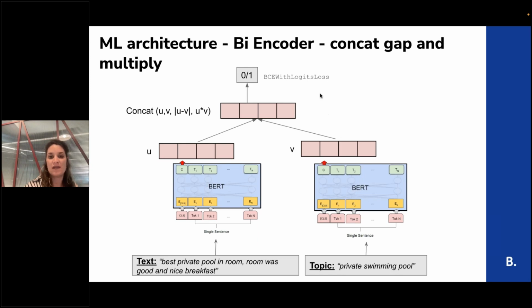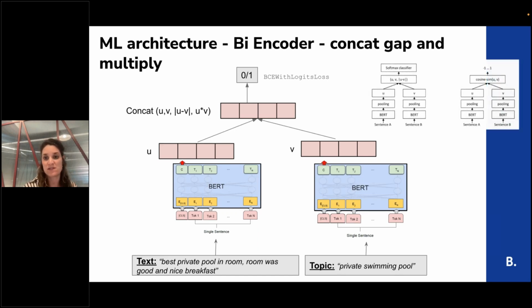And on top of it, we have the binary cross entropy loss, which predicts whether we get 0, this topic is not mentioned in the text, or 1, this topic is mentioned in the text. We also have BERT doing almost the same, using cosine similarity and also a concatenation version. We found that multiplication, not just subtraction, allows the model to perform better than just this kind of concatenation.